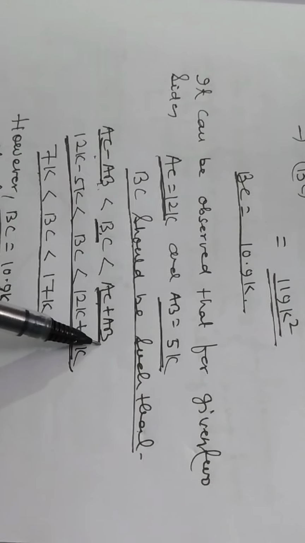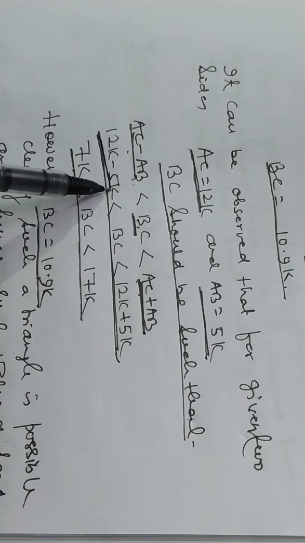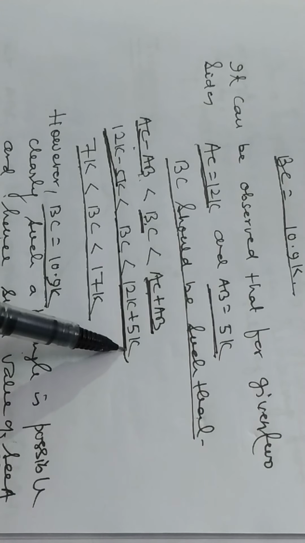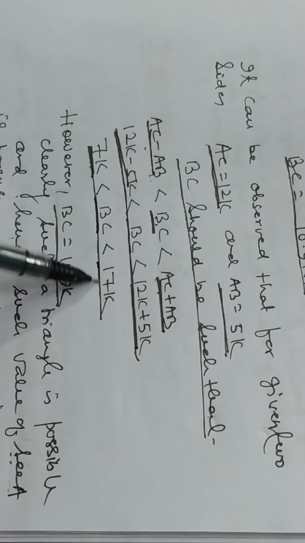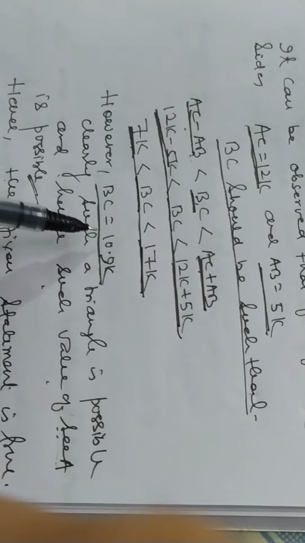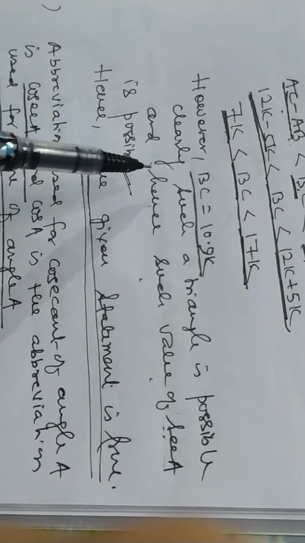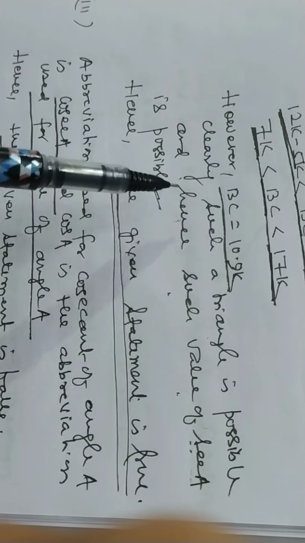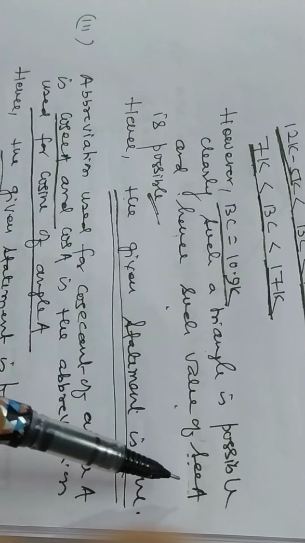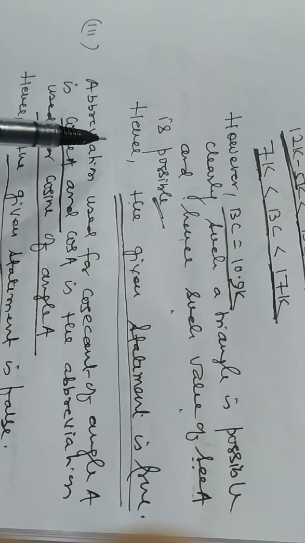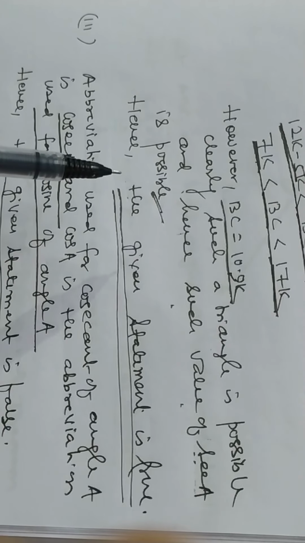This we know from the geometry of class 9. And this is 12k minus 5k less than BC less than 12k plus 5k. And this is 7k less than BC less than 17k. However, BC is equal to 10.9k. Clearly, such a triangle is possible, and hence such value of sec A is possible. Hence, the given statement is true.